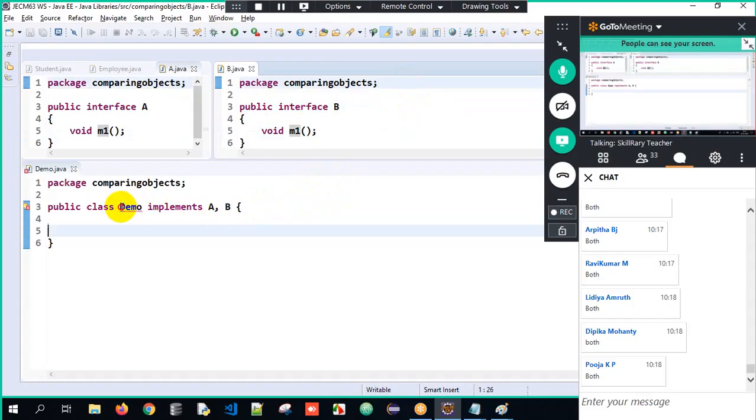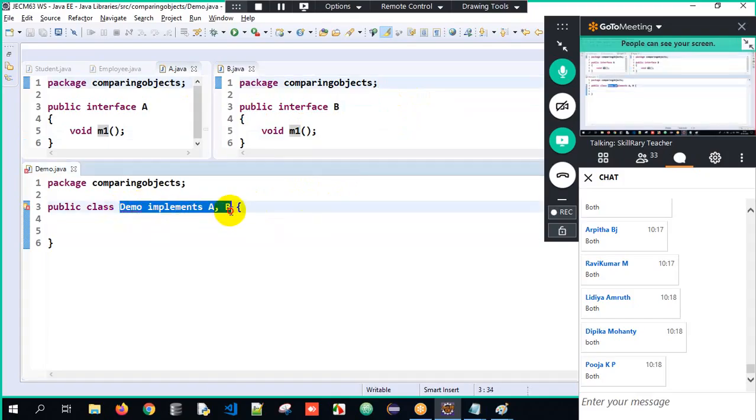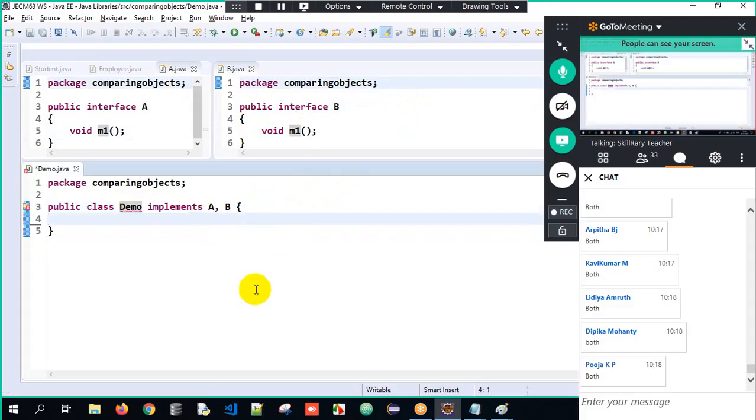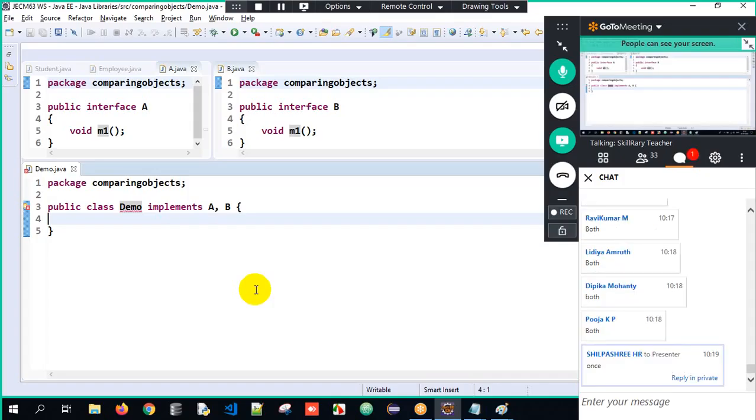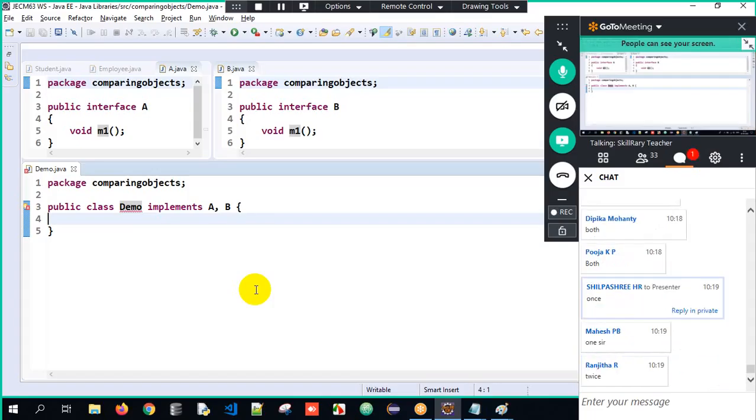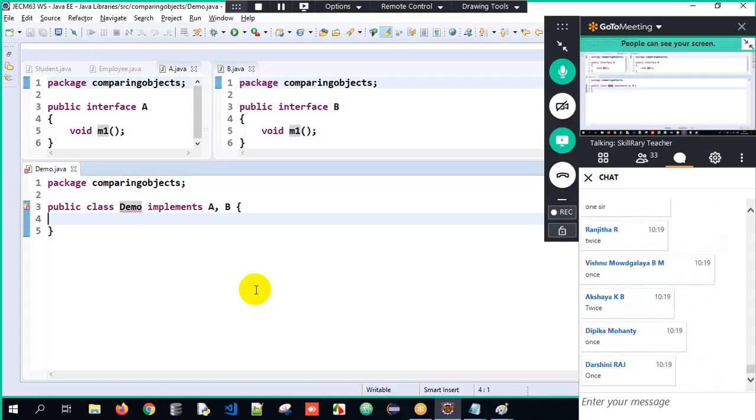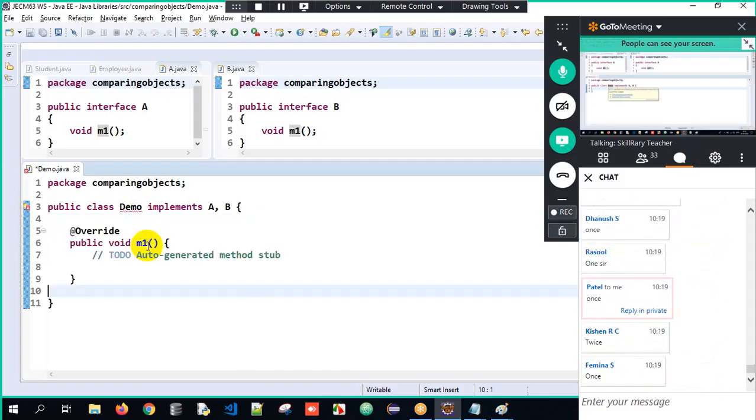Now when a class is implementing A and B, should I override M1 method only once or twice?